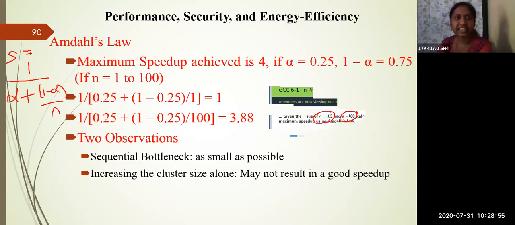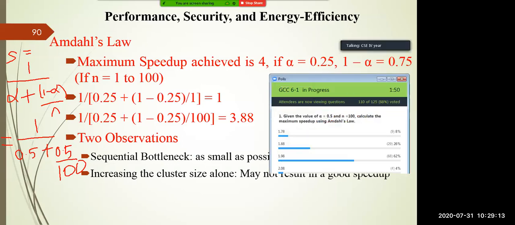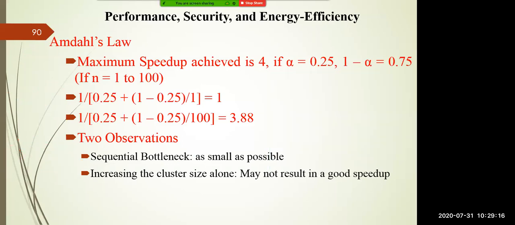Can anybody? 1.98. 1.98, that is the correct answer, because if you calculate 1 divided by 0.5 plus (1 minus 0.5, which is also 0.5) divided by 100, you will get the value as 1.98. Such things are very much important. The maximum number of people have successfully answered that 1.98 is the correct answer.